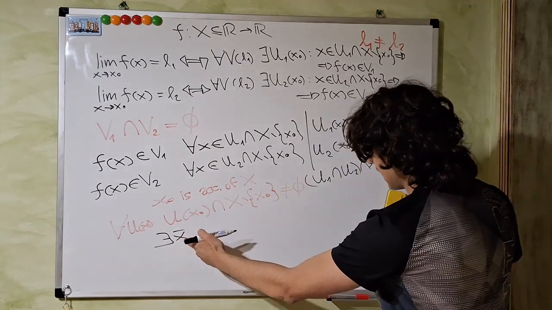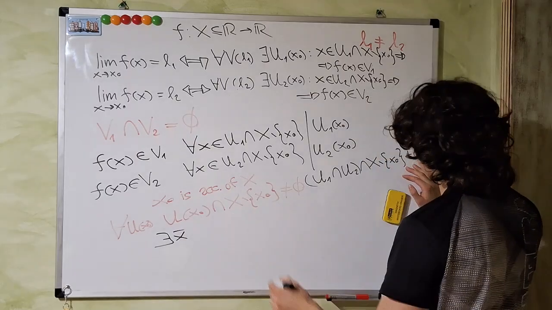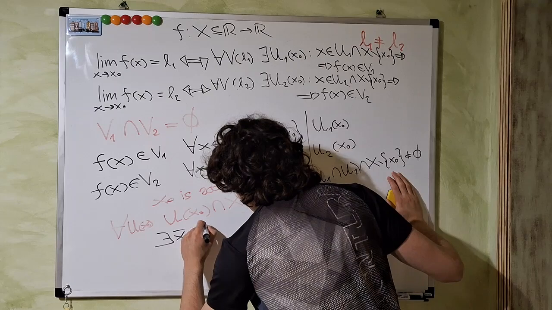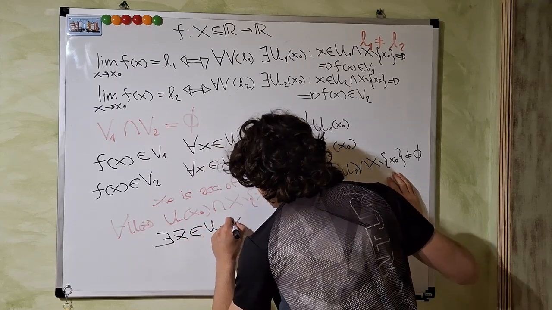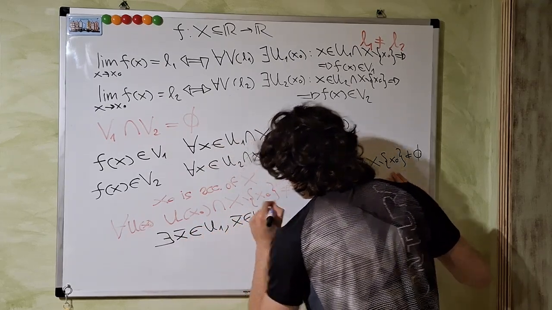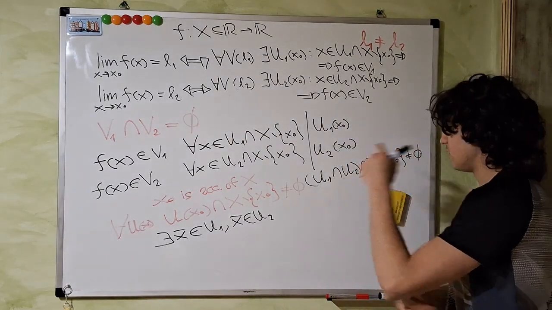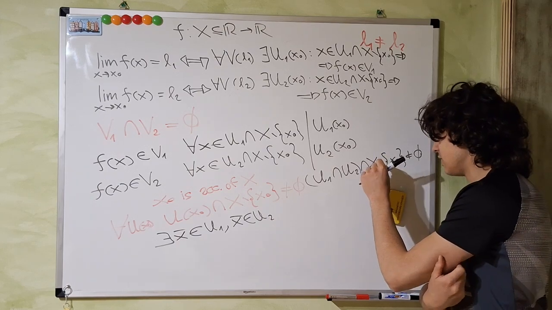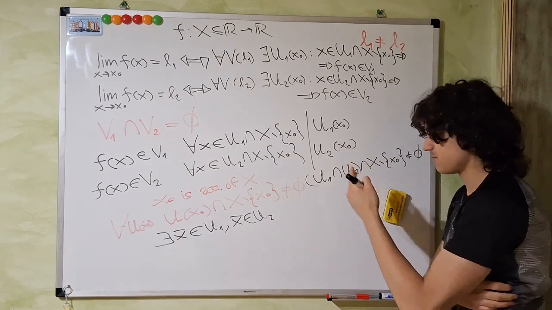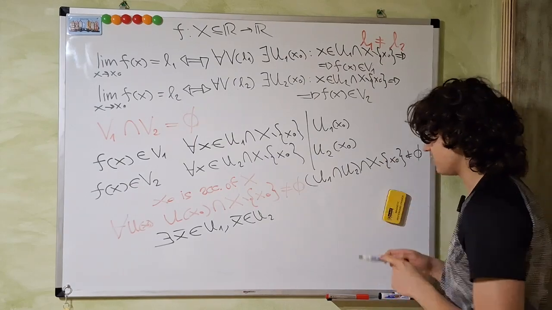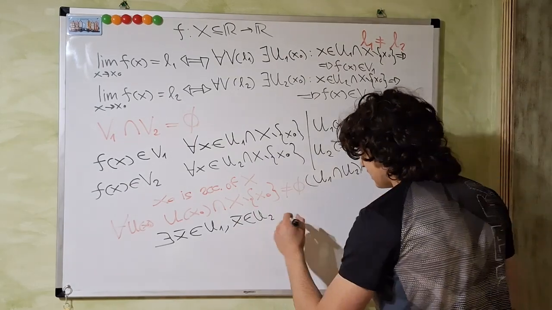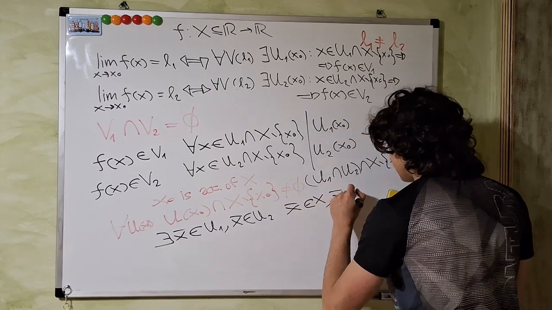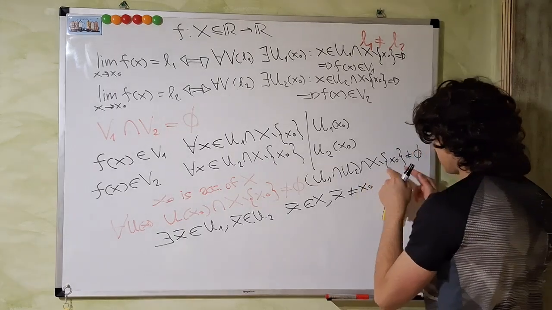There exists at least one point x such that it belongs to both U1 and U2, because this is not empty. We don't consider x naught, we don't care about points not in the domain of the function. So this point that belongs to both sets has to be in X, and this point is not x naught, because we're removing x naught.